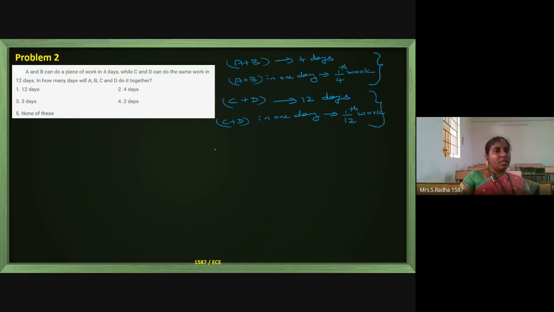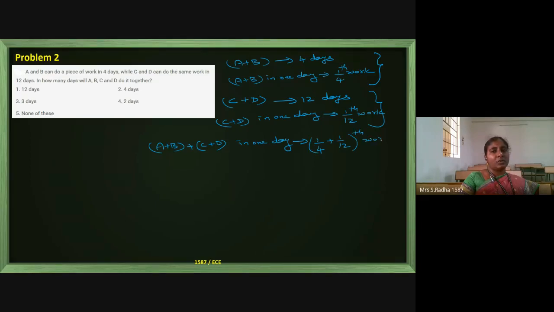Now, in how many days will A plus B plus C plus D do it together? What I will do is find, in 1 day, how much work they can complete. 1 by 4 is A plus B doing in one day. 1 by 12 is C plus D doing in one day.